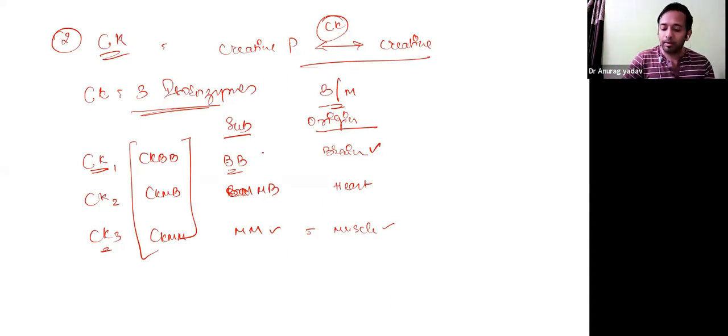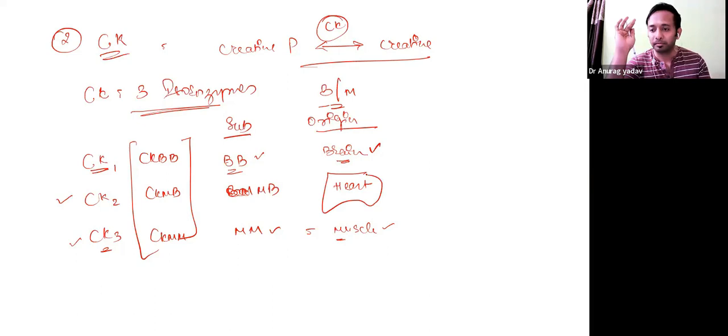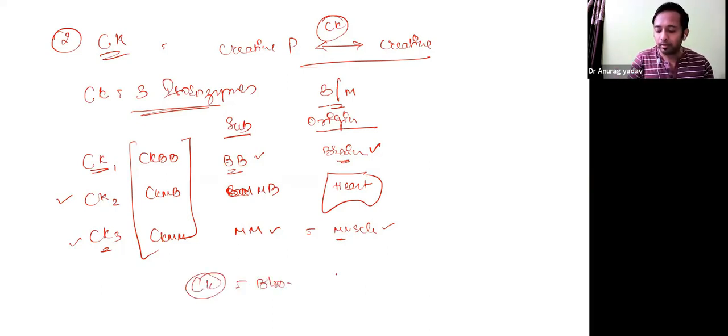BB, B stands for brain, synthesized by brain tissue. MM stands for muscle, synthesized by muscle tissue. And last, CKMB, synthesized by cardiac tissue or heart tissue. So normally, what is the significance of this? For example, you were riding a bicycle and you fell down and you had some muscle injury. When you test for creatine kinase concentration in blood, total is elevated.